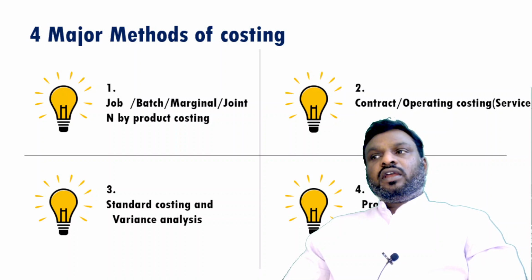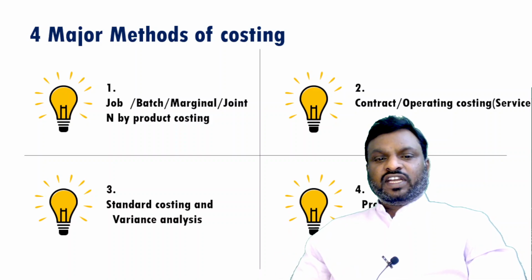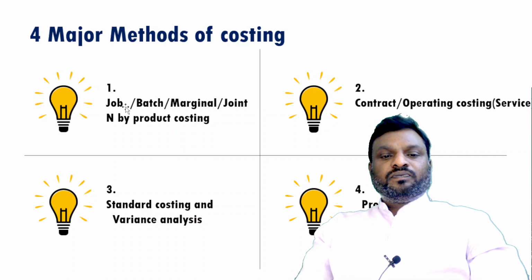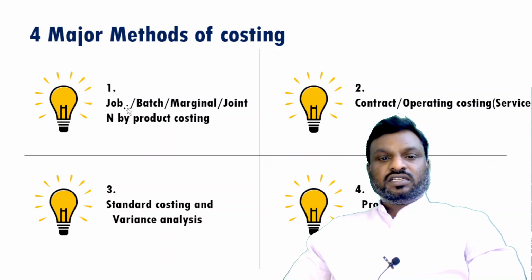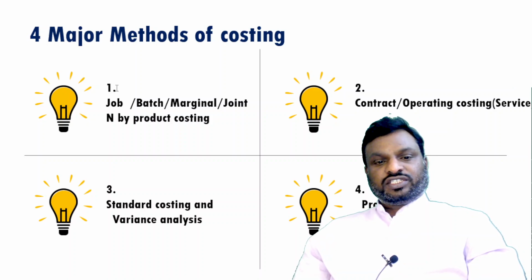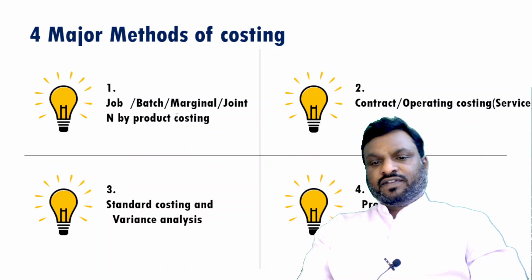Prima facie, in this entire costing subject, there are different methods of cost accounting system, and these are the 4 major methods we can find which are very relevant everywhere. Based on the nature of industry, the sector of the industry, the business nature, the purposes and their operations, the method of costing will differ from business to business, industry to industry, sector to sector. Number 1 is job costing or batch costing, marginal costing, joint and byproduct costing. This is mainly for manufacturing or any kind of fabrication services.